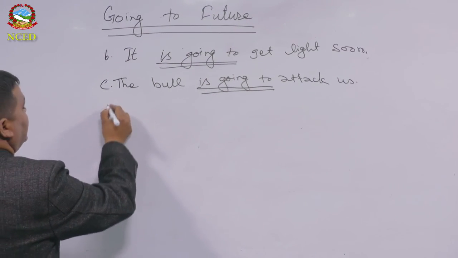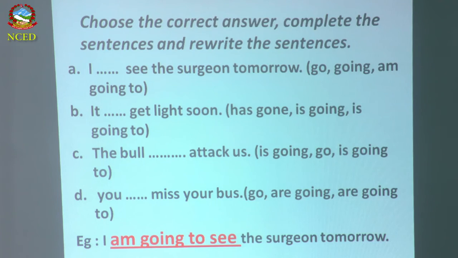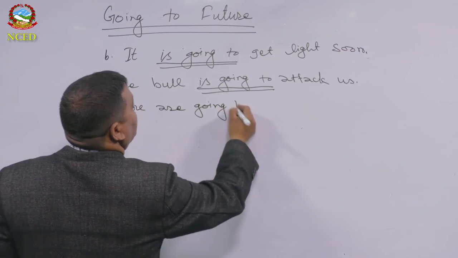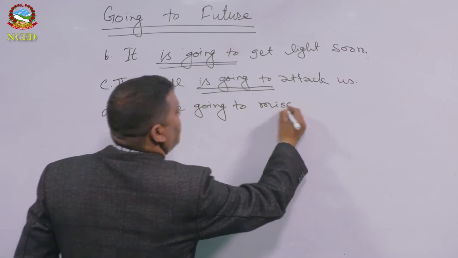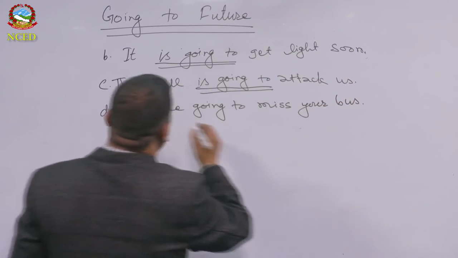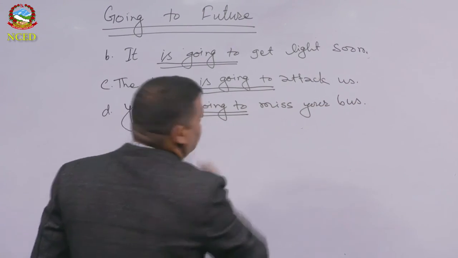So number D, you dash dash miss your bus. So you go miss your bus, does not make sense. You are going miss your bus. Does not make sense. So what is the right answer? You are going to miss your bus. So this is the right answer.